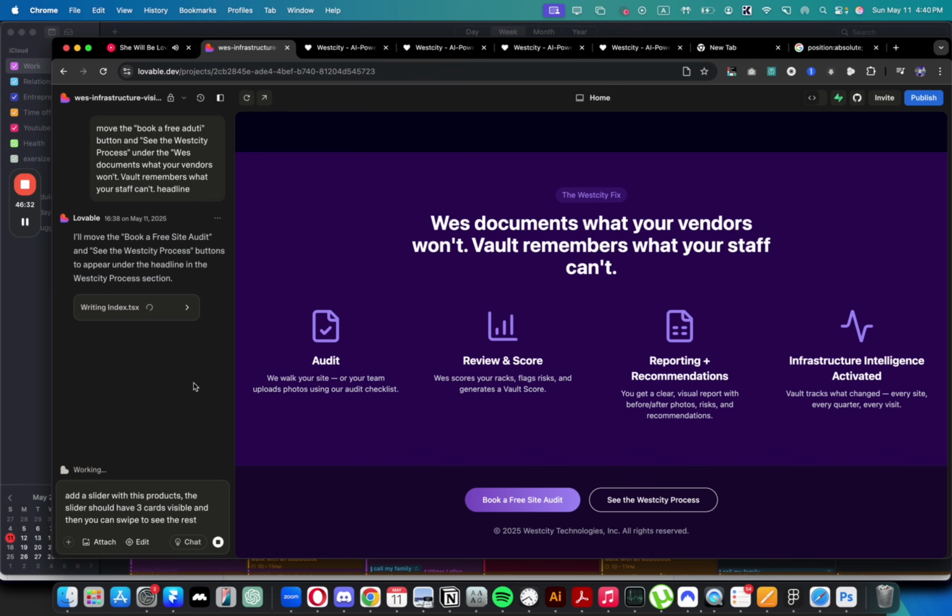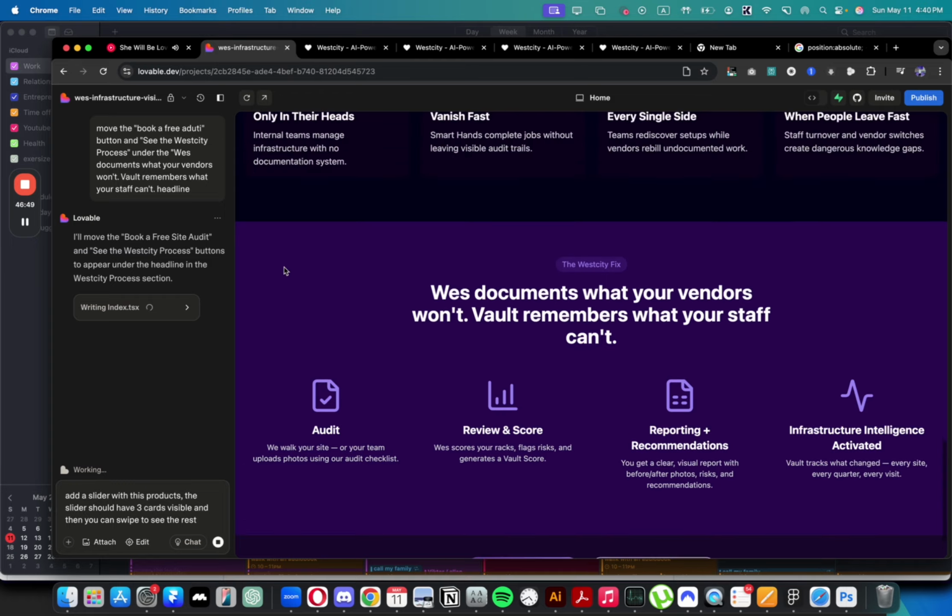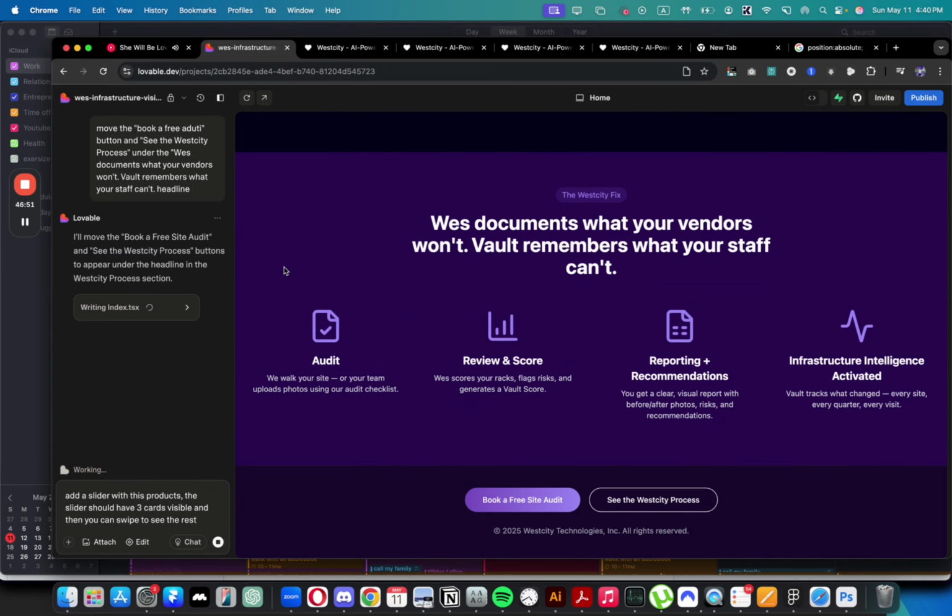The beautiful thing about working with Lovable is that I don't need to paste the text directly into Framer or Figma, whatever I would work with, or Webflow. I can just give it the text and it will do everything that it wants with the text. It will create cards, etc., etc. So yeah, let's see what it's going to do next.